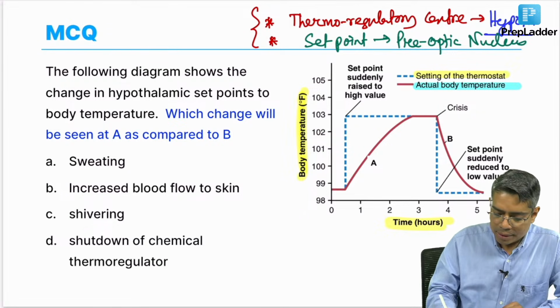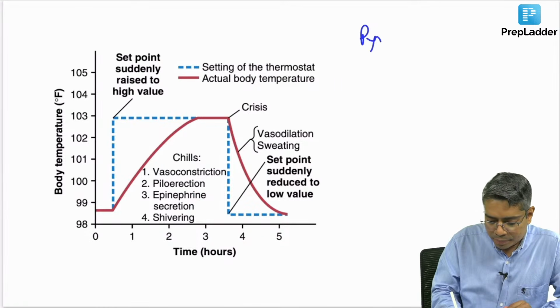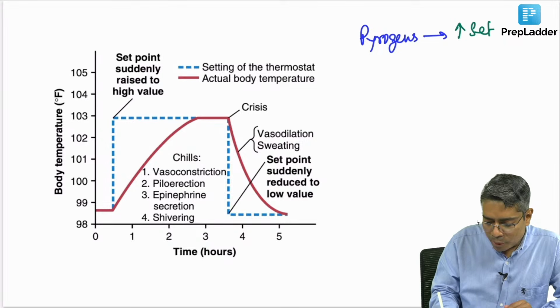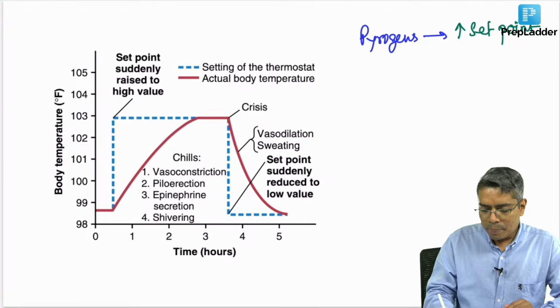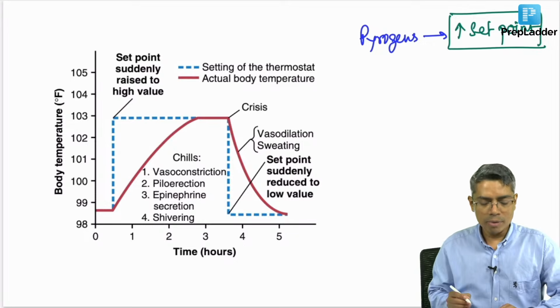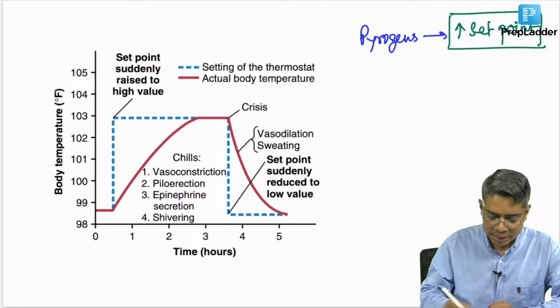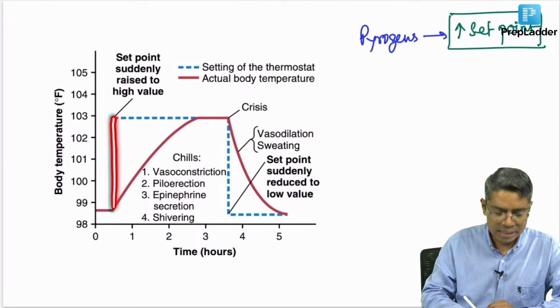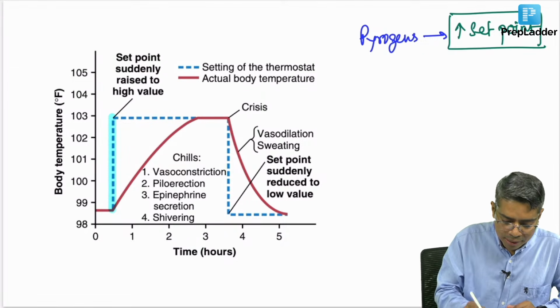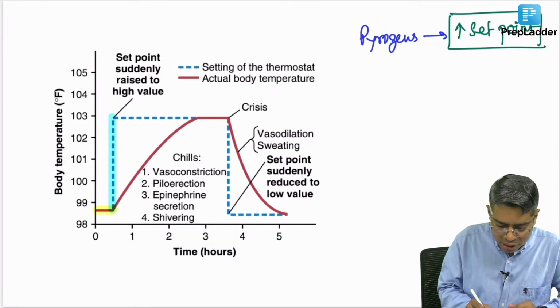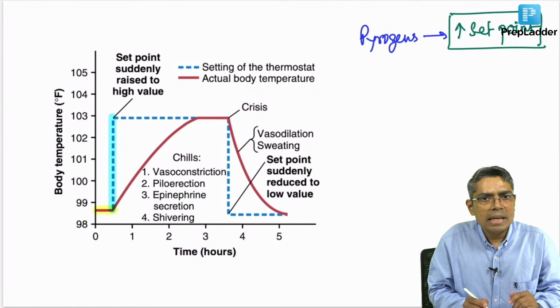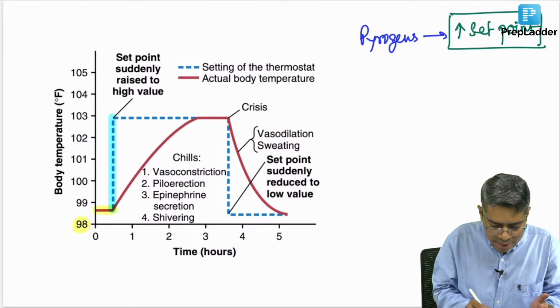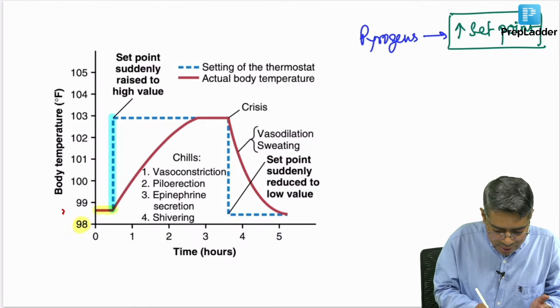Pyrogens will increase the set point of the hypothalamus. Whenever pyrogens increase the set point, what happens? The set point will suddenly rise to a higher level. Look at this highlighted portion, this is the set point change. Normally this is the normal body temperature, and our normal body temperature is how much? We know, 98.6 degree Fahrenheit. So, this is the normal.